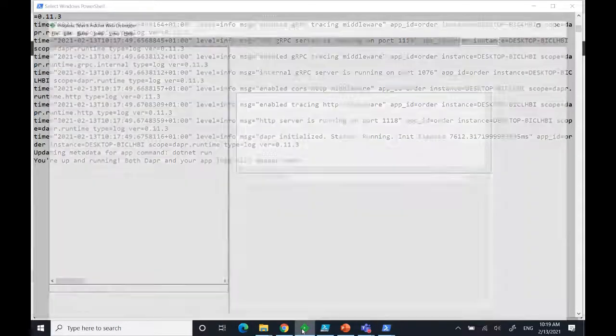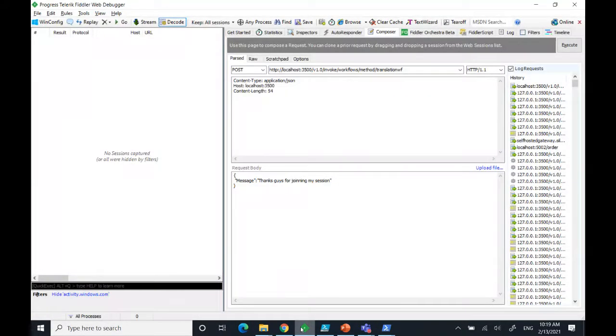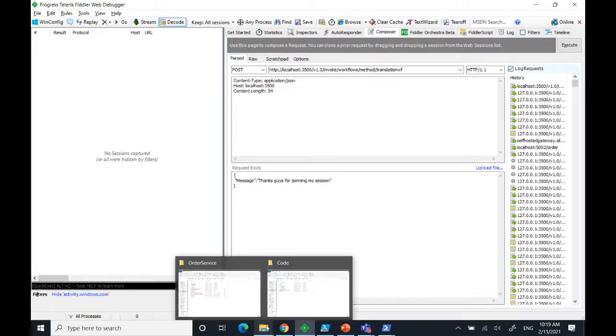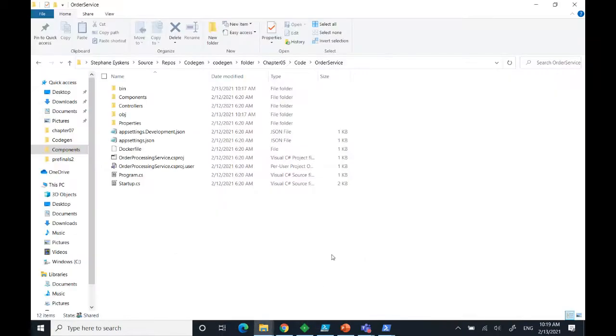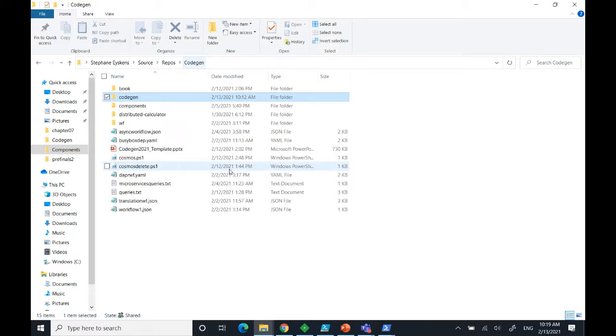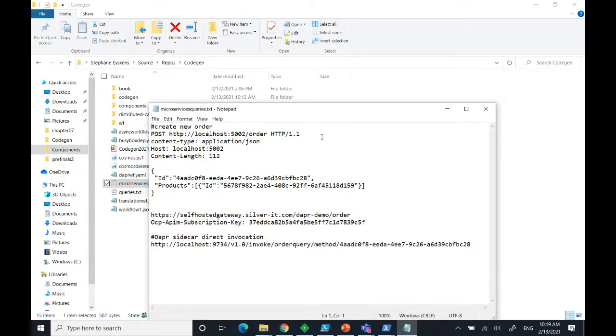For this, I will craft some queries. It's probably my age, but I stick to Fiddler instead of Postman for some reasons. It doesn't matter. I'll come back to the CodeGen folder, where I have some queries that I want to show. It's here. I'm gonna simulate the creation, or really ask for the creation, of an order.